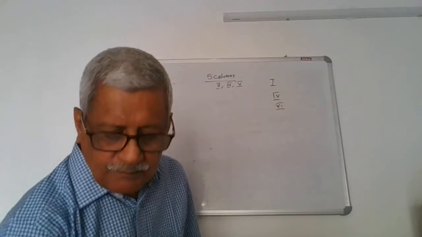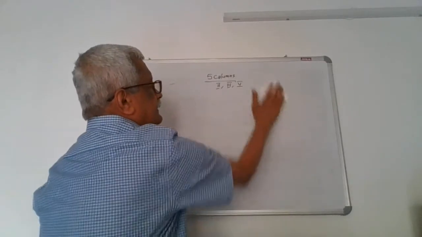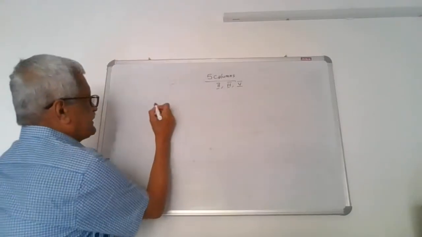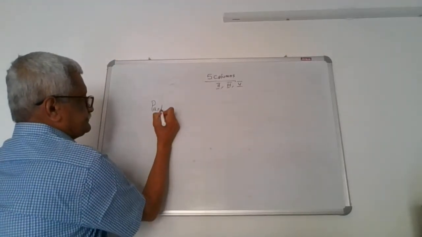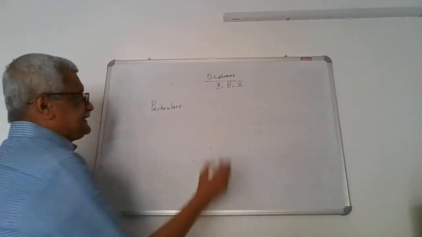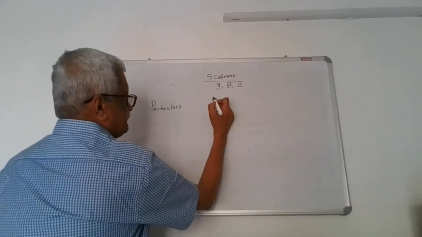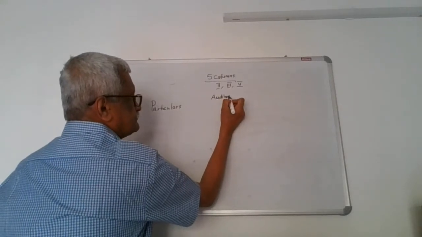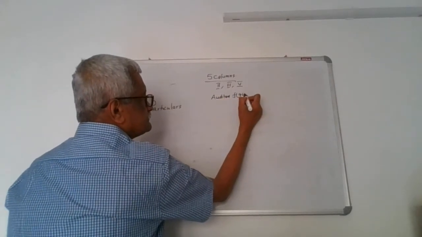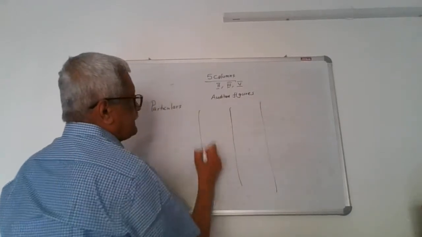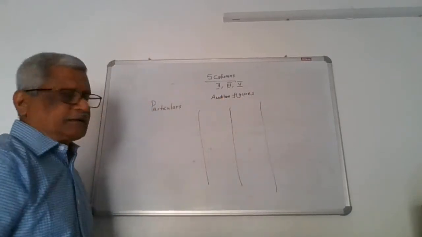They have 5 columns in the CMA format. The first one is the particulars. The second and third column, the first audited figures will be given. There are 2 columns, both consist of audited figures.